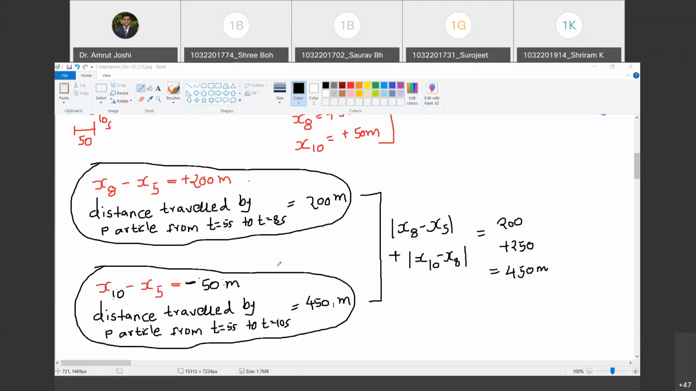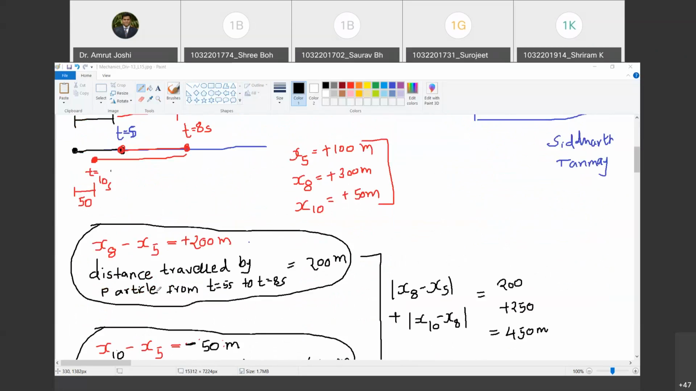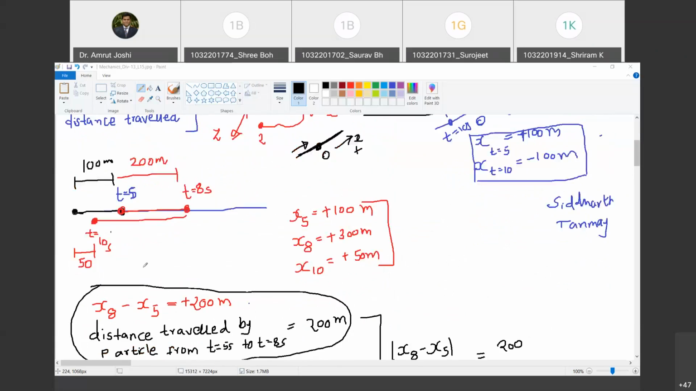So चलो अब सोचते हैं कि what do we mean? What is the bigger conclusion that I want? The first conclusion: change in position from time 5 seconds to time 8 seconds is positive. Do you agree with me? Yes, sir. That means from time t equal to 5 seconds to time t equal to 8 seconds, the particle has moved in positive x direction. Do you agree with me? Yes, sir. This is positive x direction.